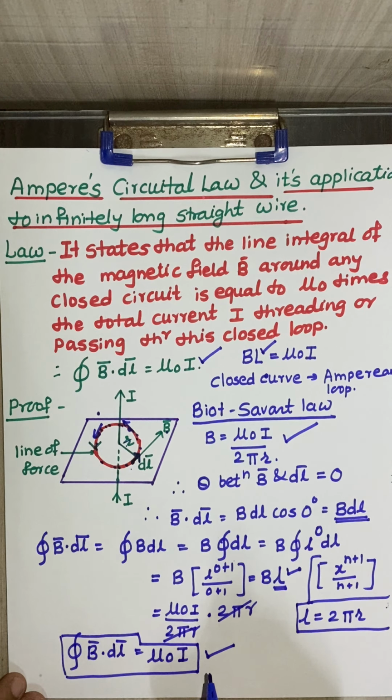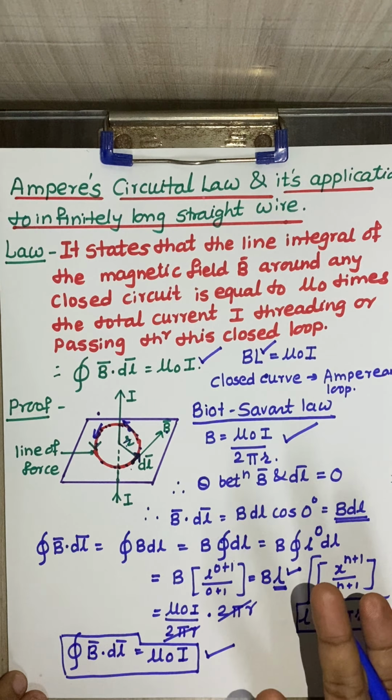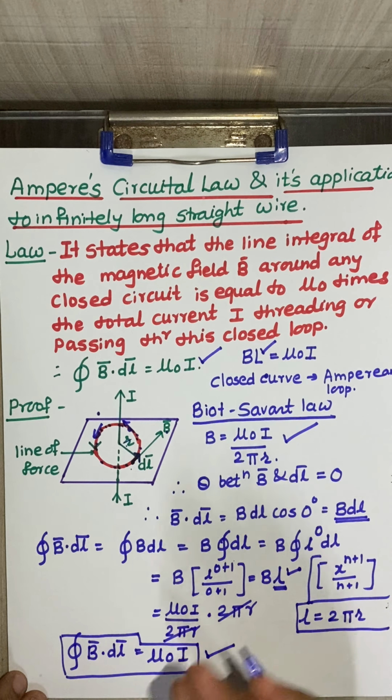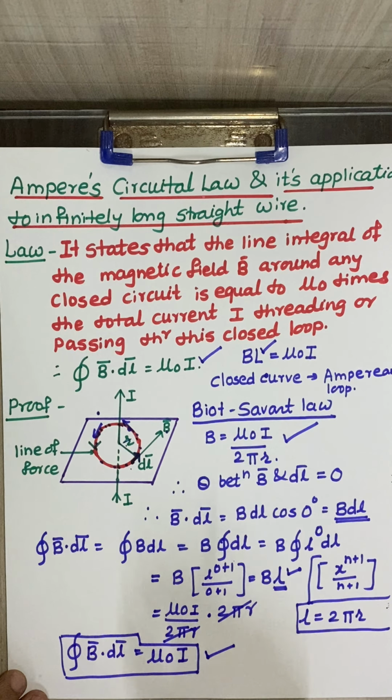This law is valid for any assembly of currents and for any arbitrarily closed loop. We can choose a rectangular Amperian loop or a circular Amperian loop, depending on the shape of the current carrying wire, isn't it? So this is the proof of Ampere's circuital law. Thank you.